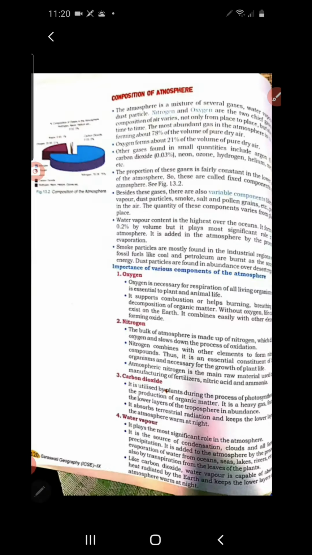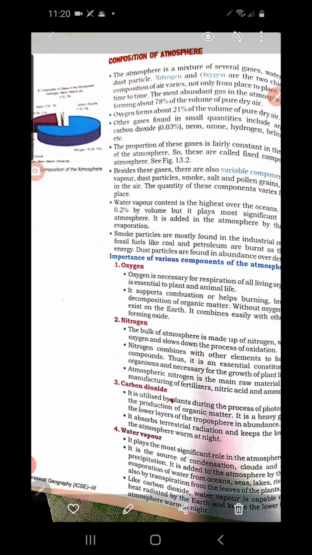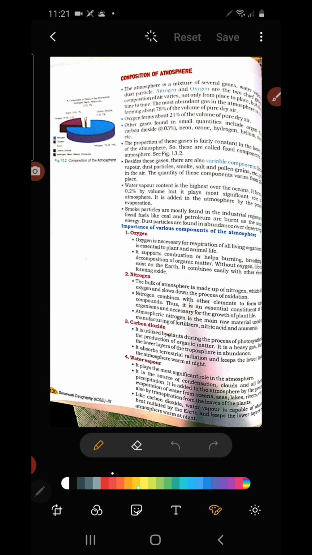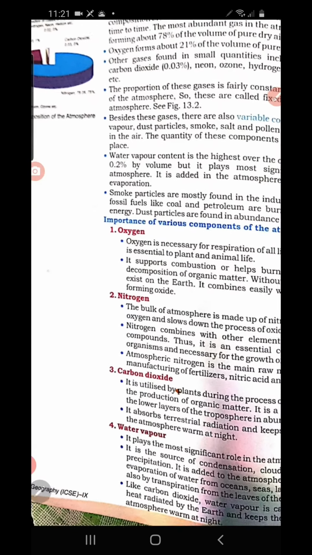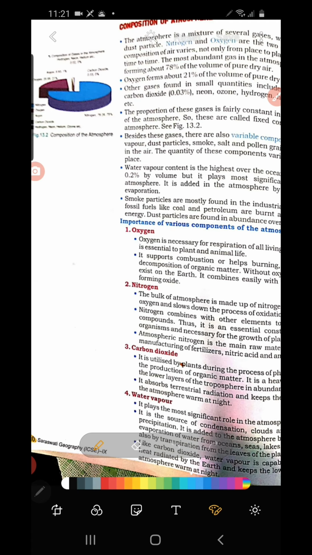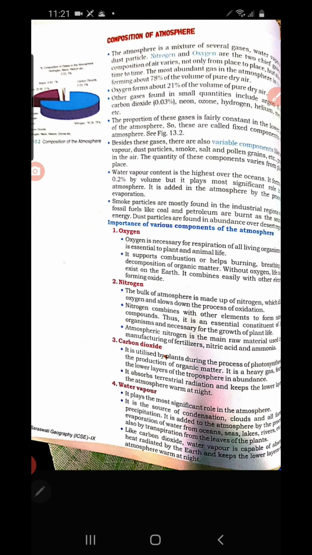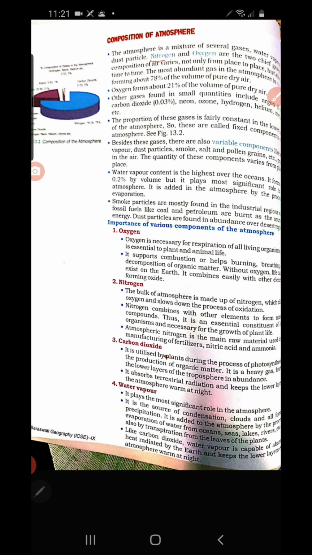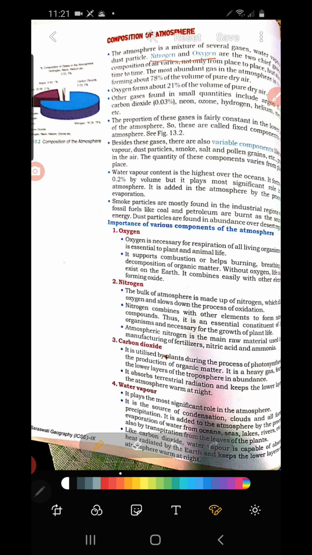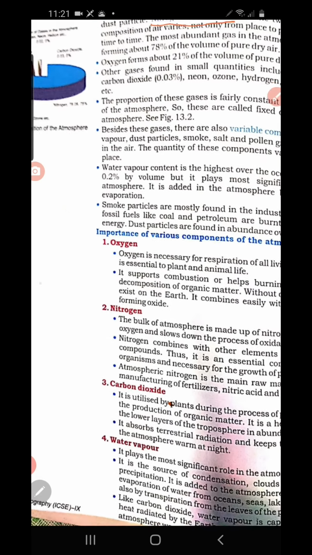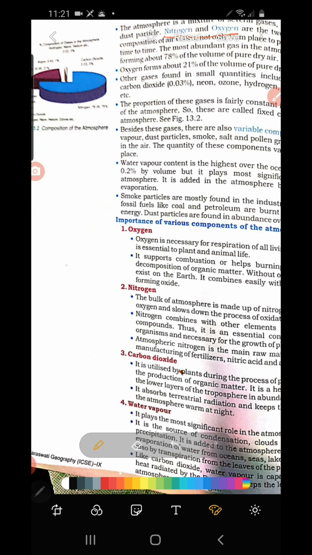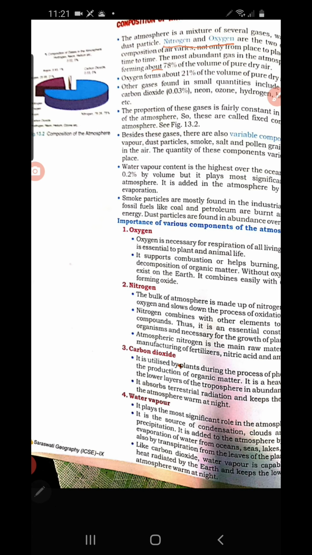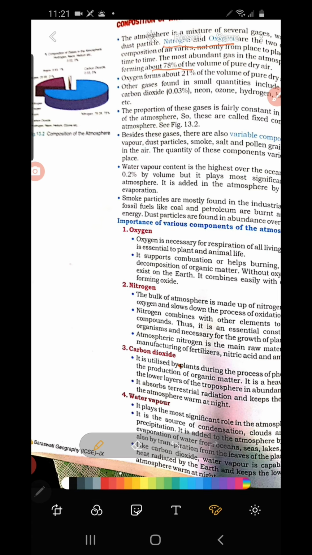Now we move to the next page, that is composition of atmosphere. All the gases are found in different proportions in the atmosphere. Which are the important gases found in the atmosphere? When we discuss the composition of the atmosphere, we mainly discuss nitrogen, oxygen, carbon dioxide, etc. Nitrogen is the most abundant gas found in the atmosphere. Why? Because nitrogen covers about 78% of the atmosphere.